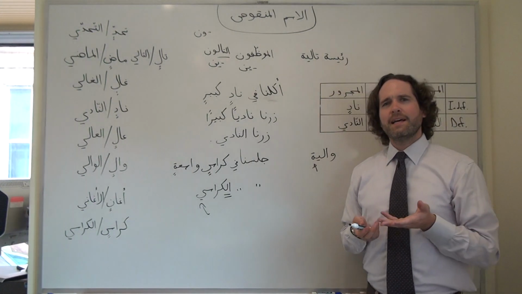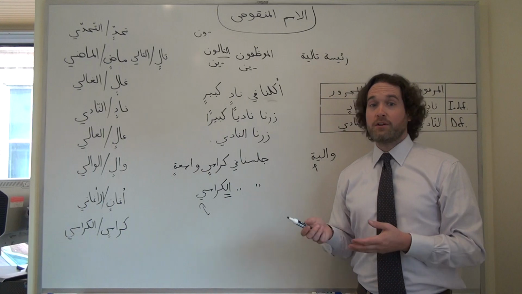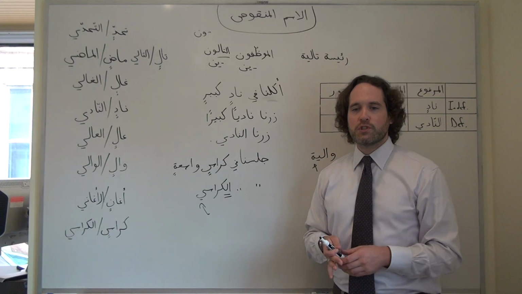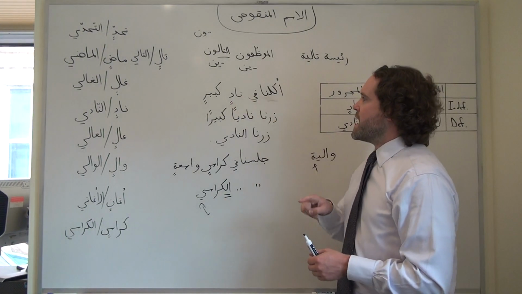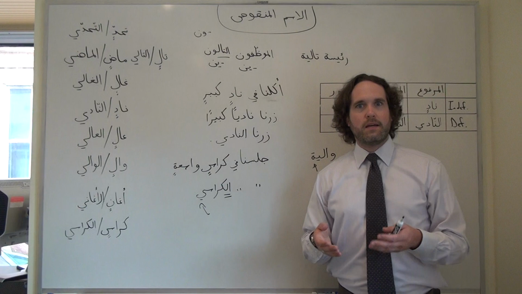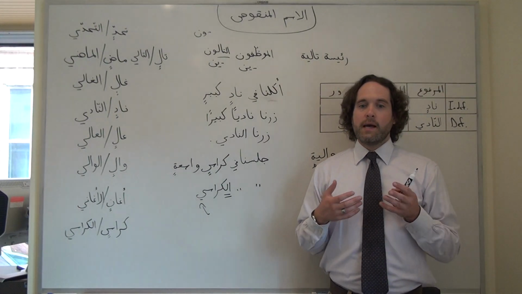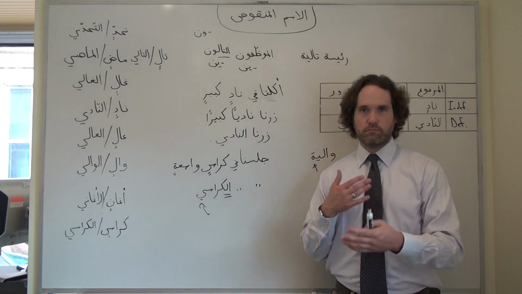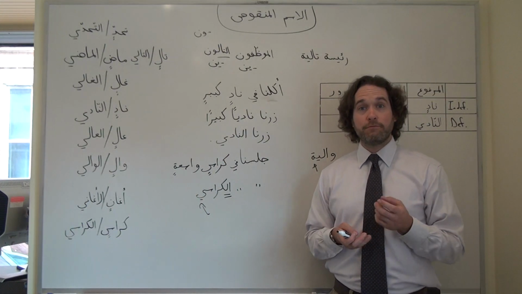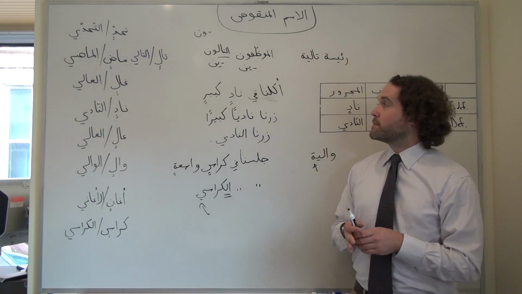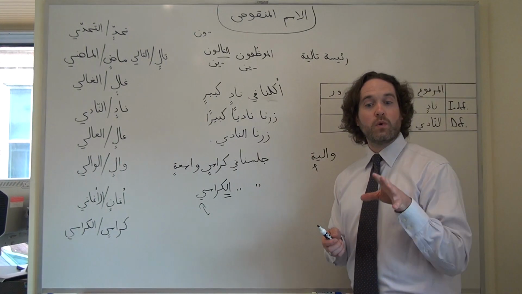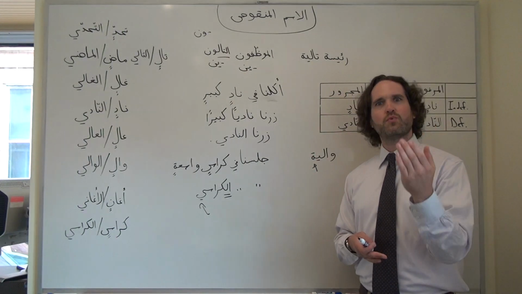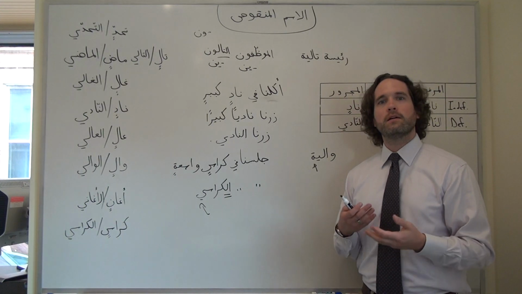In spoken colloquial Arabic, as you might suspect, this set of rules goes pretty much unenforced. It would be unusual to pronounce nadin or karasin in a normal spoken conversation. We would just say nadi or karasi or tali or whatever the case may be. But again, in formal writing, this is a case where it becomes necessary to know these rules because it's going to have an impact on how our text looks on a page and how correct it seems to other educated users of Arabic.